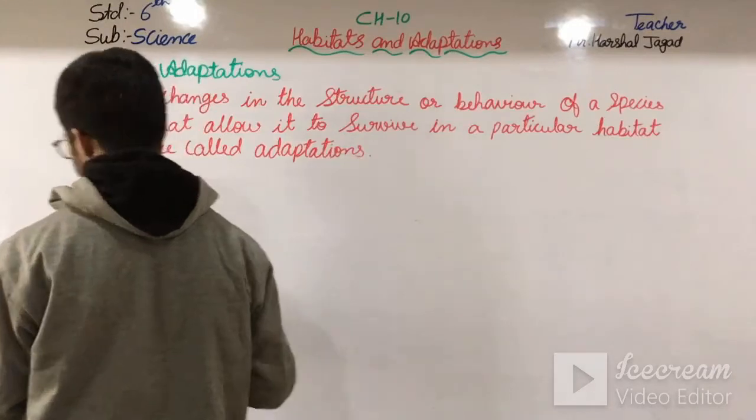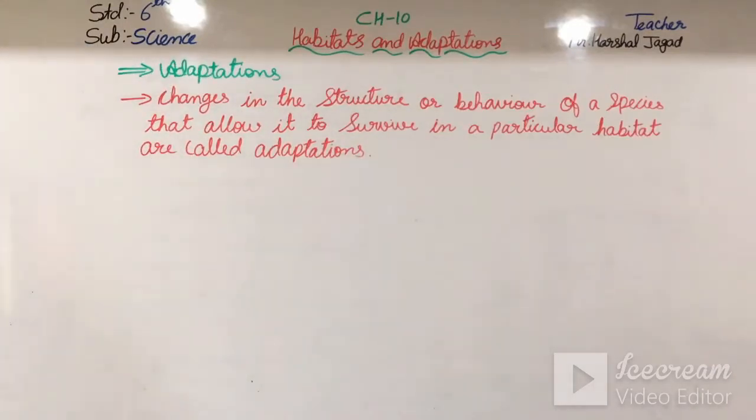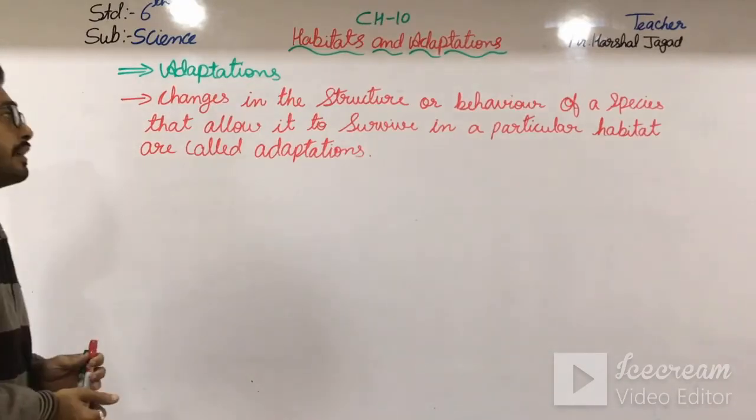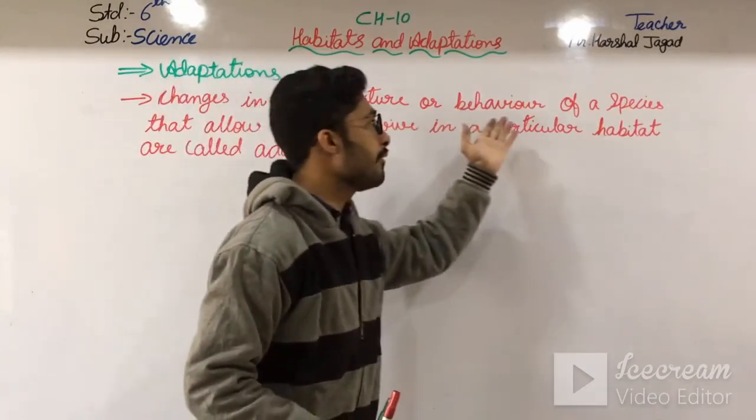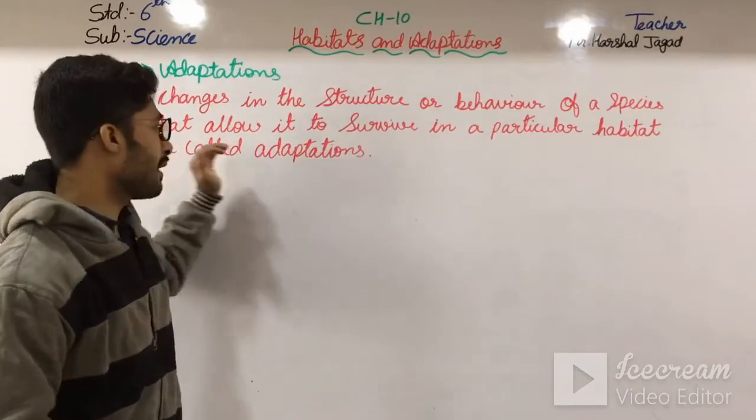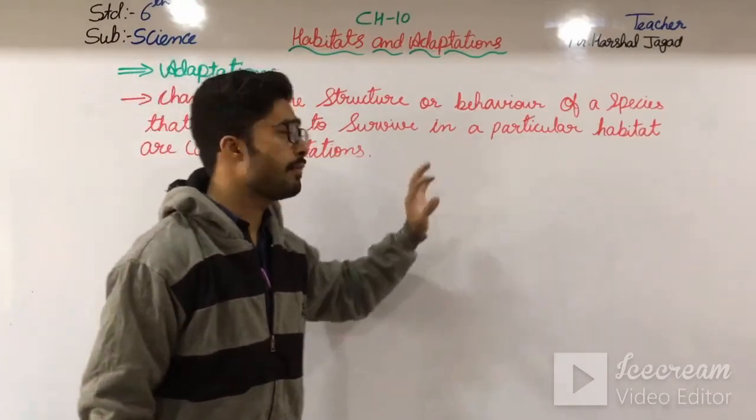So we all have some adaptations, okay students, and adaptations are of different types. Here, changes in the structure or the behavior of a species that allow it to survive in a particular habitat are called adaptations.